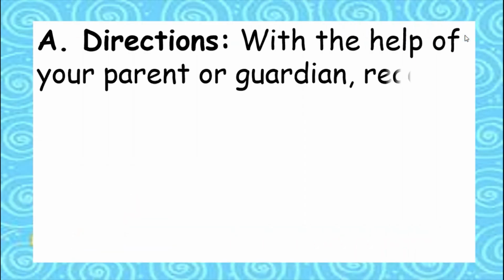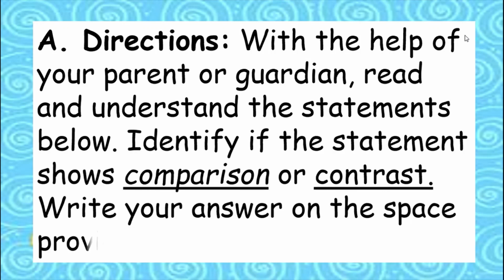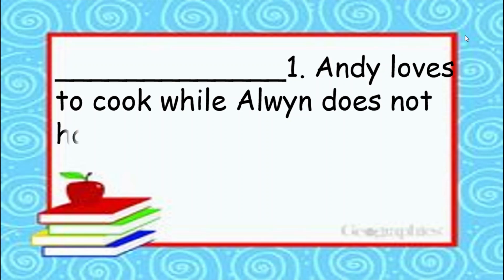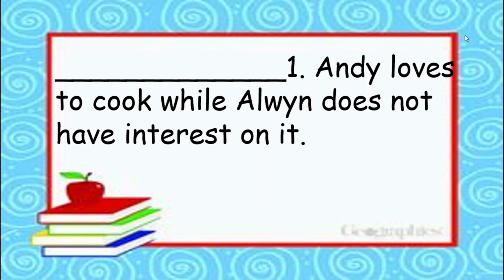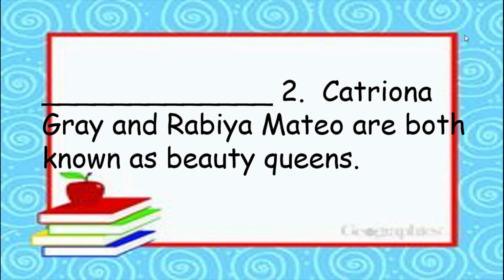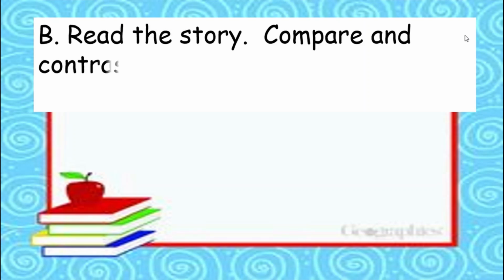For letter A, the direction is, with the help of your parent or guardian, read and understand the statements below. Identify if the statement shows comparison or contrast. Write your answer on the space provided before each number. For number 1, Andy loves to cook while Alwin does not have interest in it. It is contrast. Number 2, Catriona Gray and Rabiya Mateo are both known as beauty queens. Comparison.